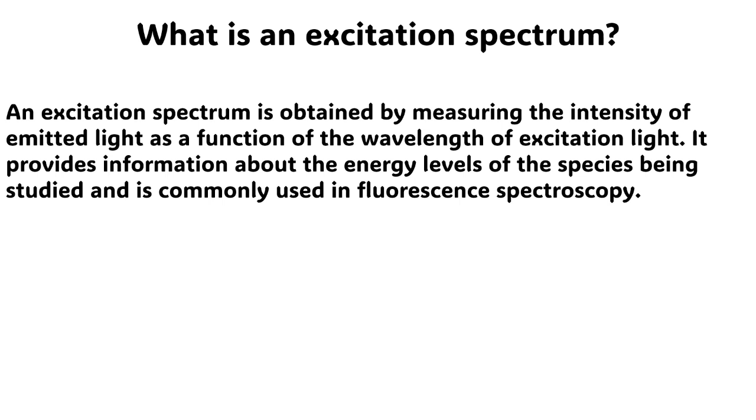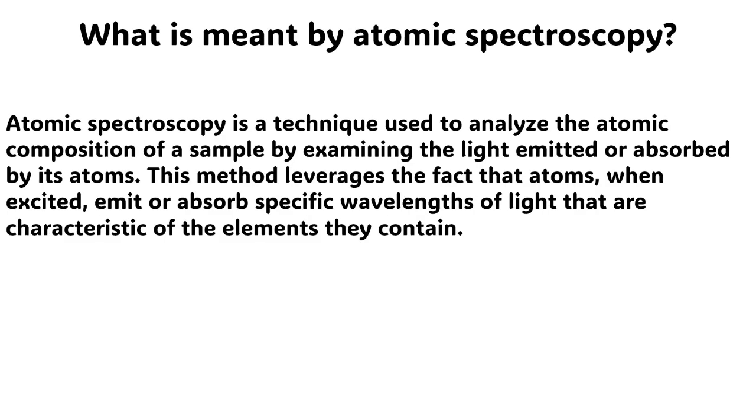The next question is, what is an excitation spectrum? The answer to this question is very simple. An excitation spectrum is obtained by measuring the intensity of emitted light as a function of the wavelength of excitation light. It provides information about the energy levels of the species being studied and is commonly used in fluorescence spectroscopy.